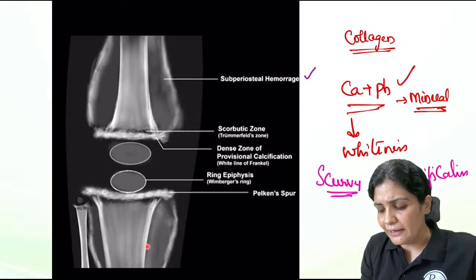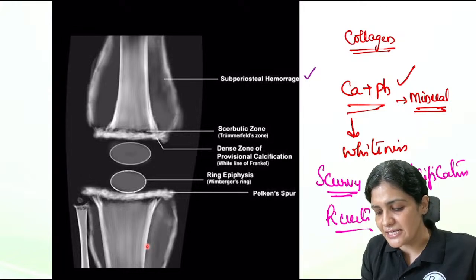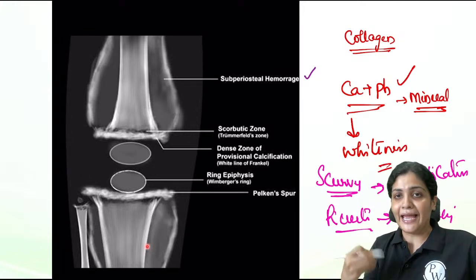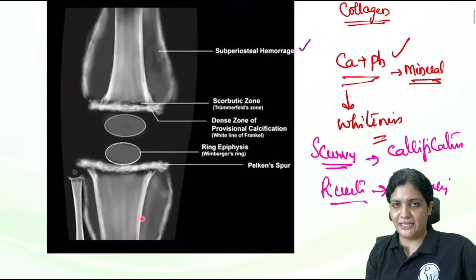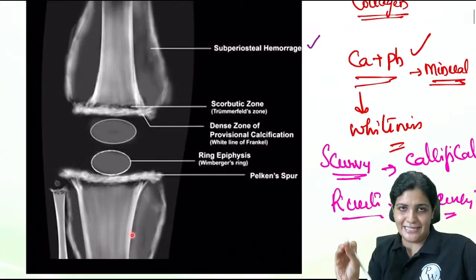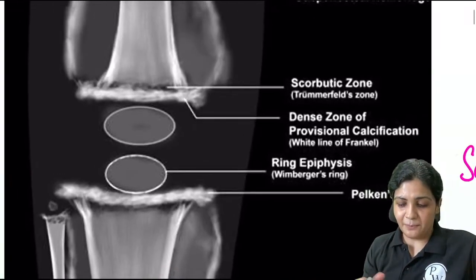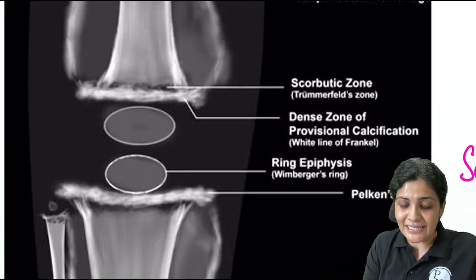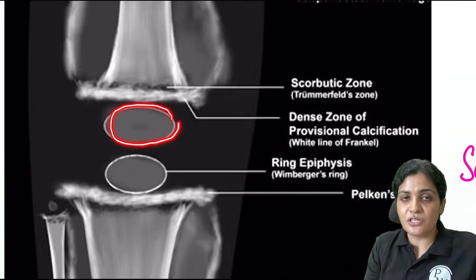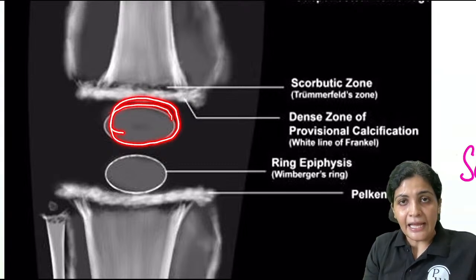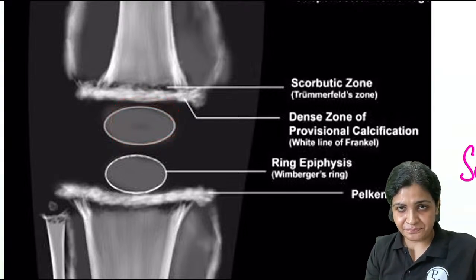So in rickets, what you see? Rickets, you see all the lucencies because there is an absence of calcium and phosphorus. So minerals are absent there. That is why everything appears dark. In scurvy, everything appears white. So around the epiphysis, you can see there is a ring-like structure. So this is called ring epiphysis, right?